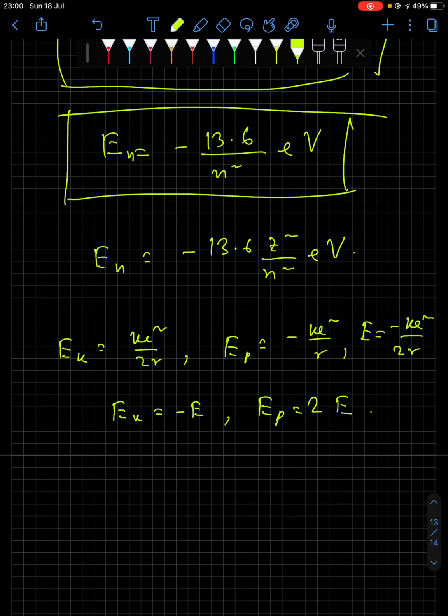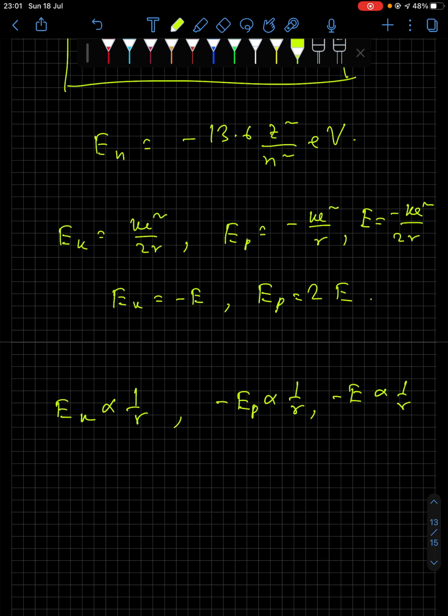You see from the above equations. Now we also can write Ek is inversely proportional to r. From the second one you can write minus Ep inversely proportional to r, and from the last relation you can write minus E, total energy, is inversely proportional to r.